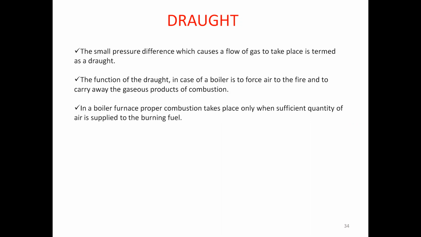First of all, what is meant by draught? This draught is going to take place in the boilers at the chimney level. So the chimney means where the exhaust gases are going to be emitted to the atmosphere. You can see a lot of chimneys in our practical surroundings. So here one thing you have to observe is what is meant by the draught.